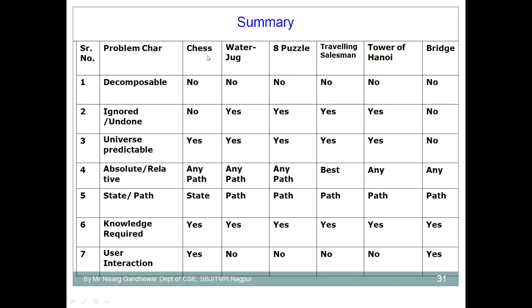This is how different problems are considered and their characteristics are summarized. I hope you understand the different characteristics of an AI problem. These are important to know because you need to analyze the problem. First of all, you need to understand what characteristics it satisfies, and then you can apply different techniques to solve it. Thank you.